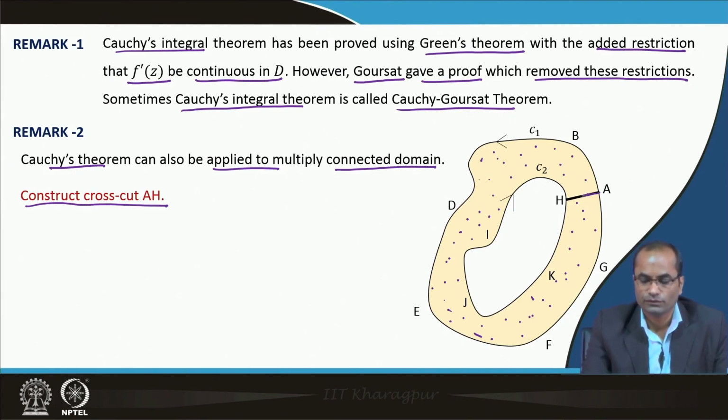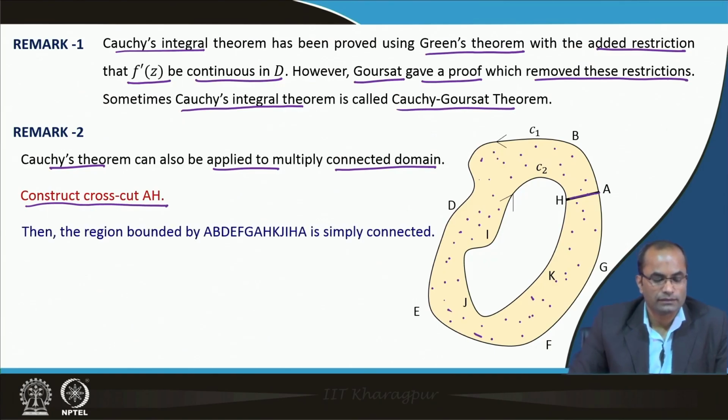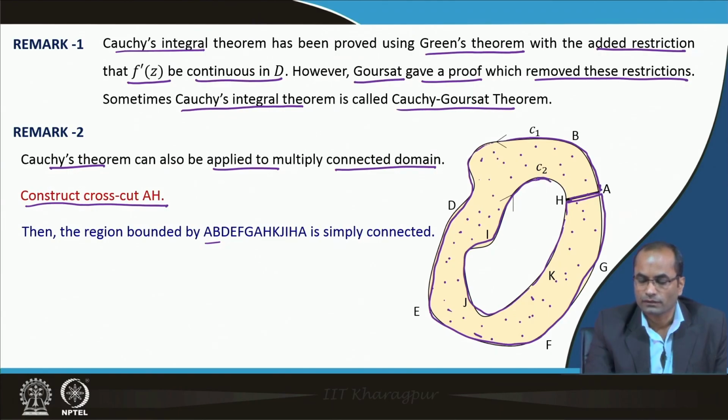So, what we have done, we have used a cut here. Here we start now at A, then we go to B and along this, going all the way to F, G, and then again back to A. Then we go to H, and then we take a round here K, J, I, along the C2 curve which is described by this inner curve, and then we get back to A. So, starting from A and getting back again to A, think about this region now.